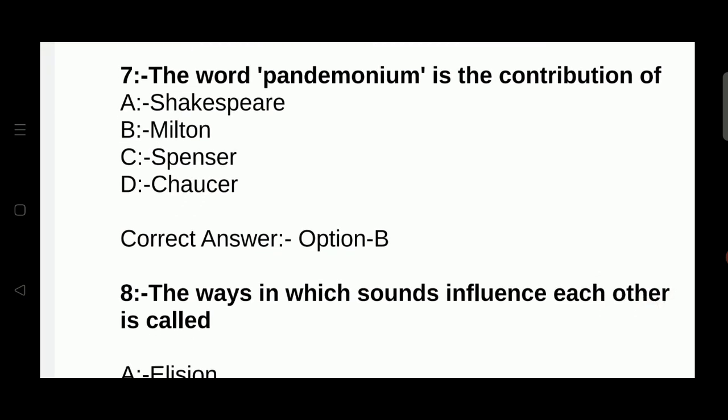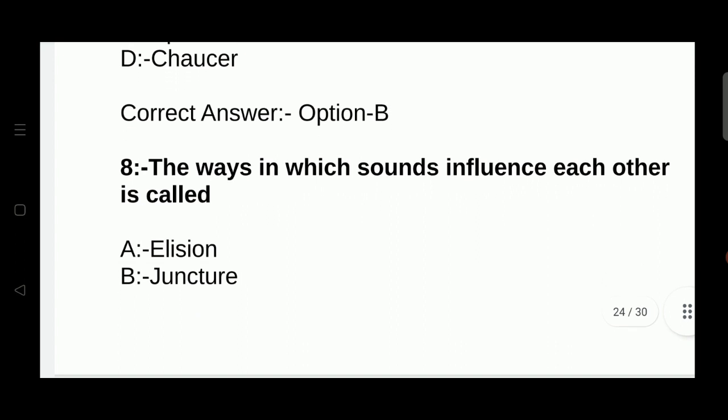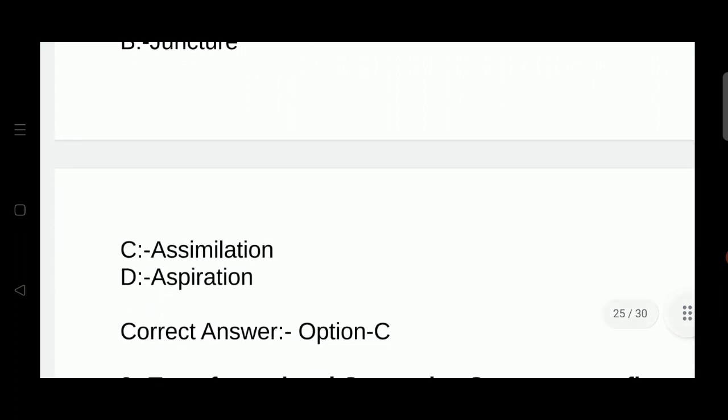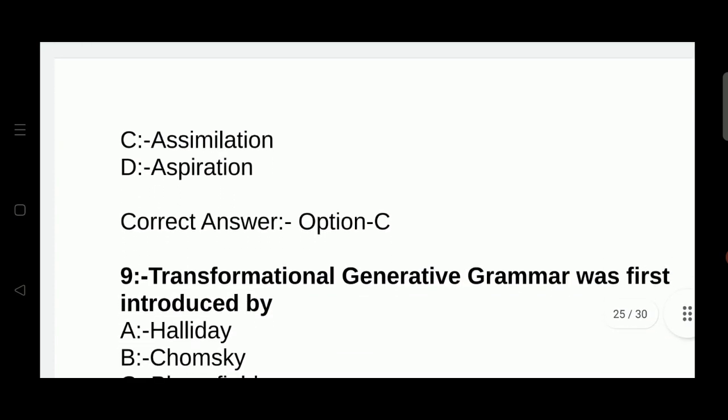The word pandemonium is the contribution of John Milton. The ways in which sounds influence each other is called elision, juncture, assimilation, aspiration. The right answer is assimilation.